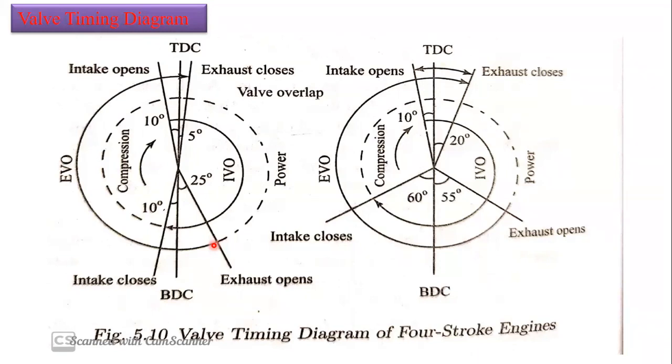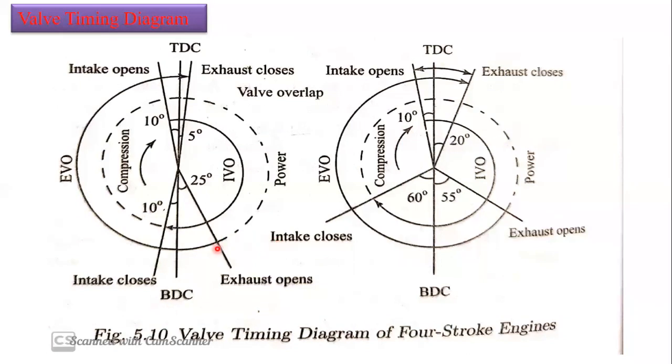If we compare the overall work output to opening exactly at bottom dead center, then opening 25 degrees earlier, we are going to get more work output. If we get more work output, what is going to happen?